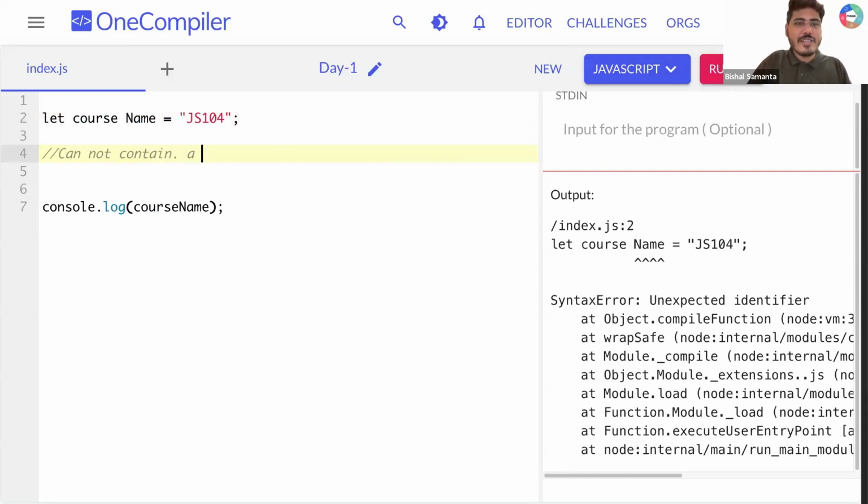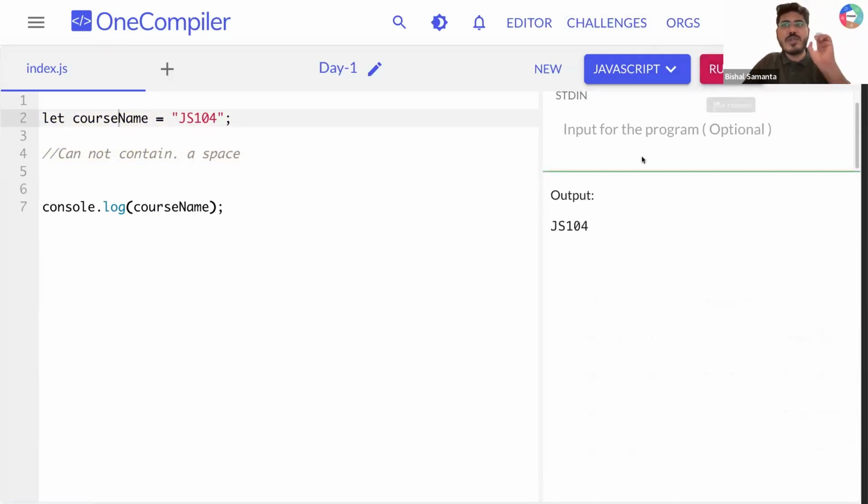contain a space. Sorted? So whenever you create a variable, you cannot write it like user space name, or user space age, or course space name. If you are creating a variable, you need to keep it in one single word. Sorted? This is the first rule. Clear? Okay. Now the second rule.